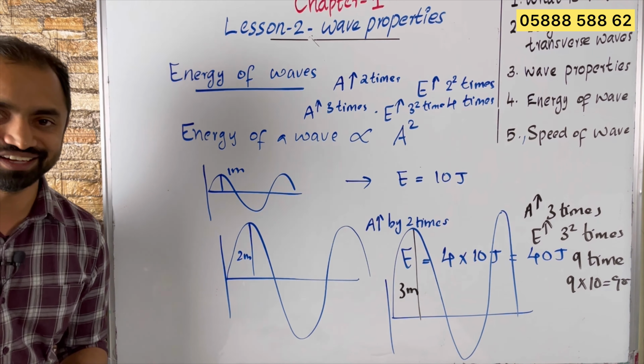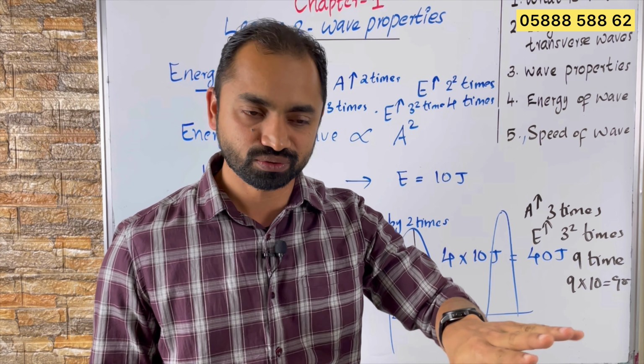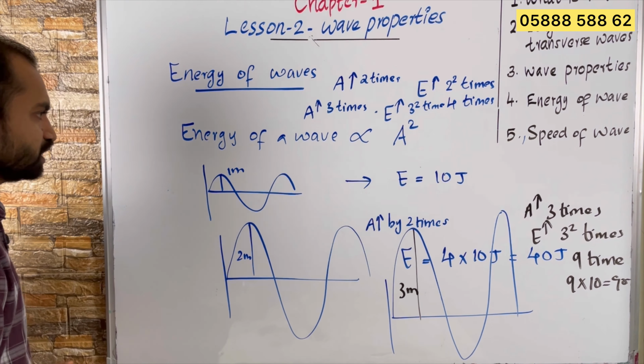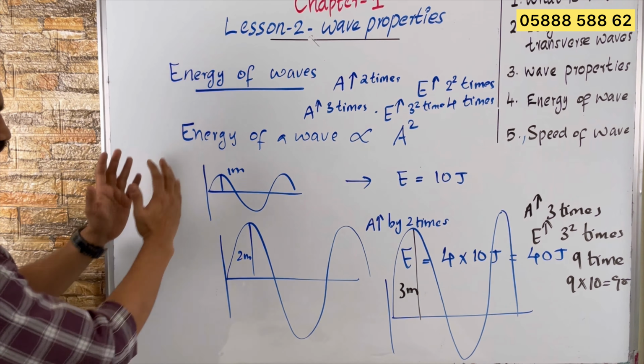If the wave is larger, the wave will have greater amplitude, then it will have greater energy, and the wave with smaller amplitude has smaller energy. And you can see here, energy of a wave is directly proportional to the square of the amplitude, which means when amplitude increases by 2 times, energy will increase by 2 square times.